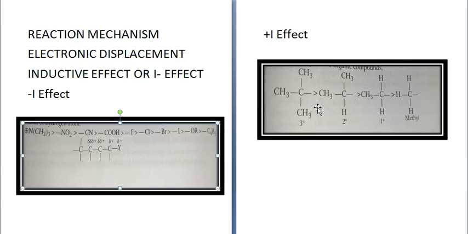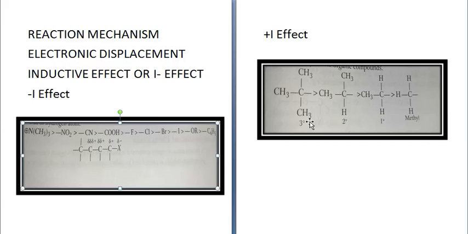For example, C(CH3)3. In this case, it is CH(CH3)2. So, least will be this, CH3. Then this is one primary carbon, secondary carbon, and then tertiary carbon. So, maximum is in tertiary carbon. Consequences: larger the number of electron releasing groups attached to the carbon chain, greater will be the plus I effect.